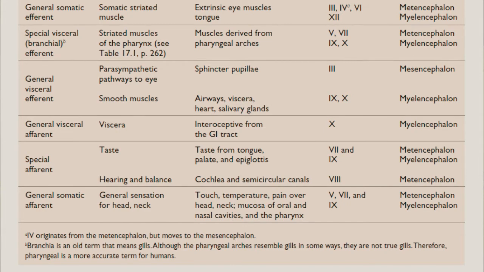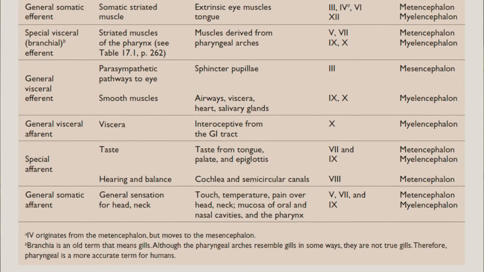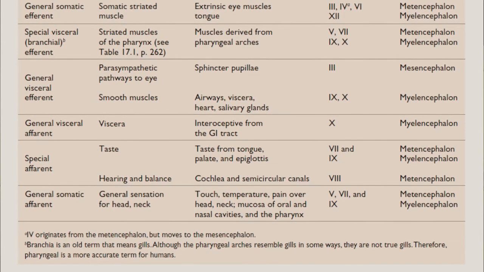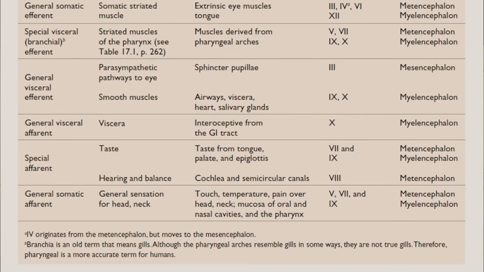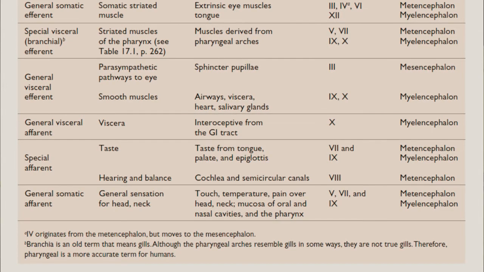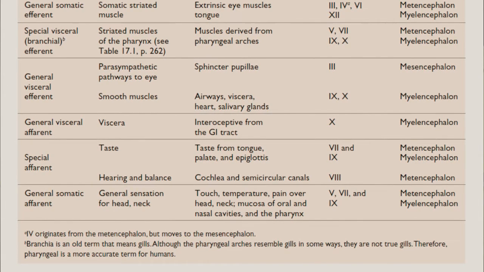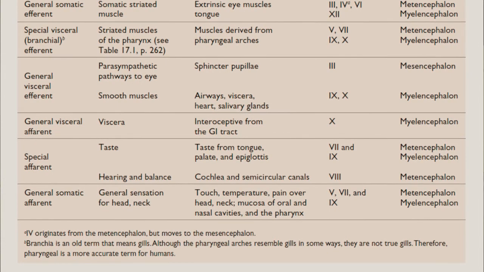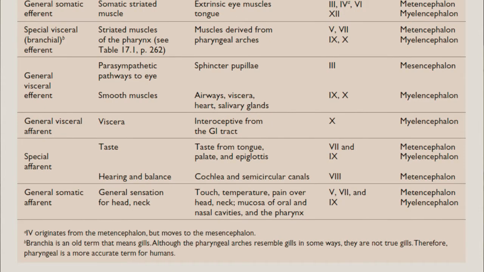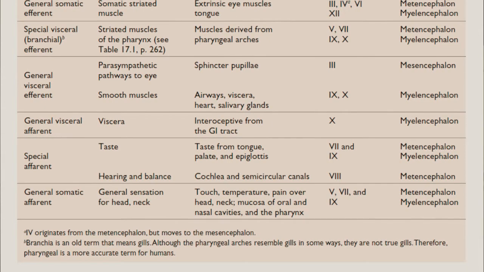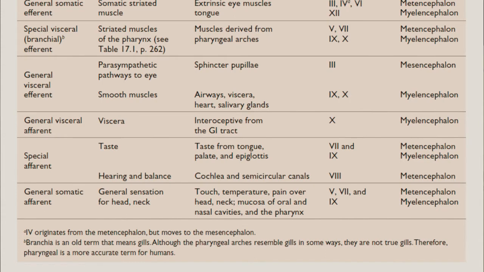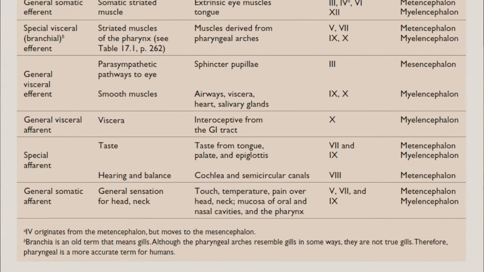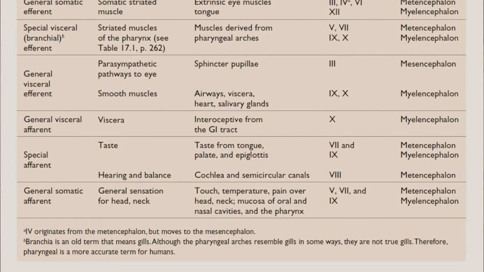Then also, the special afferent can bring sensation from other areas of the head and neck, where we also have cranial nerve 8, which is coming from the cochlea. They also have special sensation coming from the cochlea and the vestibular apparatus, that is cranial nerve 8, which is coming from the metencephalon, which is the pons to be.